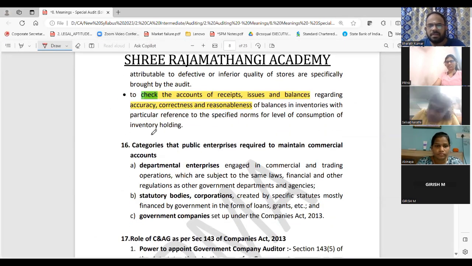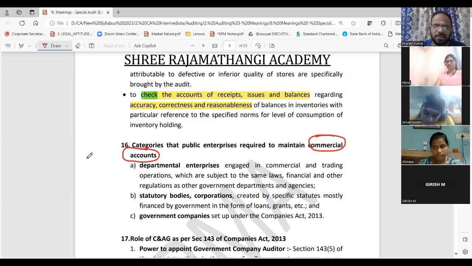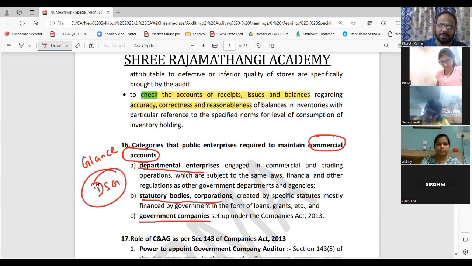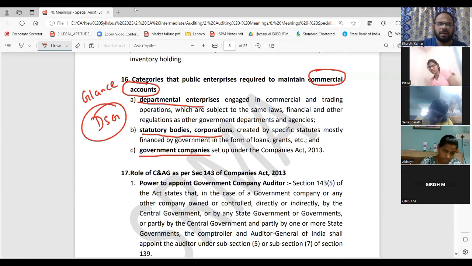Okay. This question is a very simple question. Categories that the public enterprise is required to maintain in commercial accounts. For commercial audit, public enterprise, this is only for a glance. Just write. For a department, they will have separate rules and regulations. For statutory bodies and corporations, there will be separate ones. For government companies, there will be separate ones. Just write this. This is only for you to glance. There is nothing else.